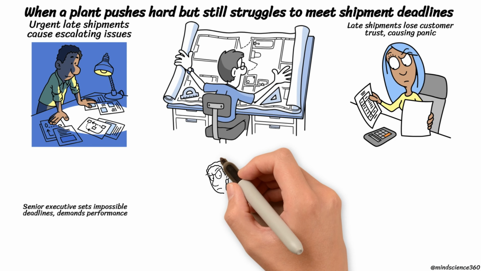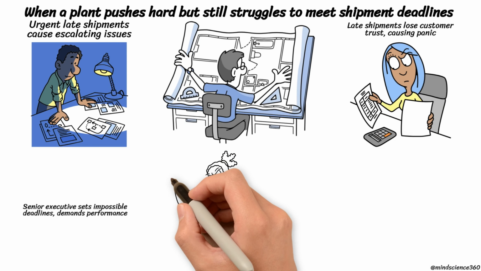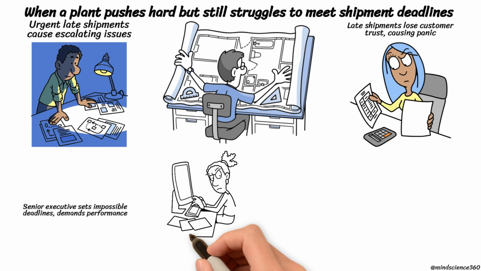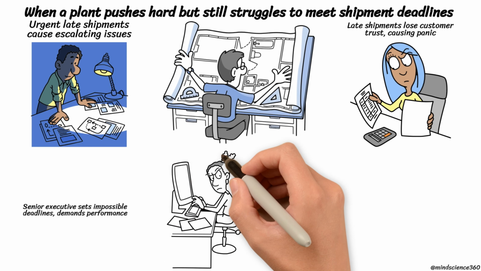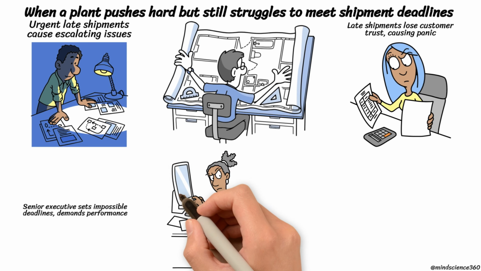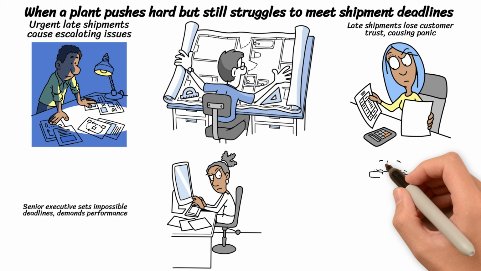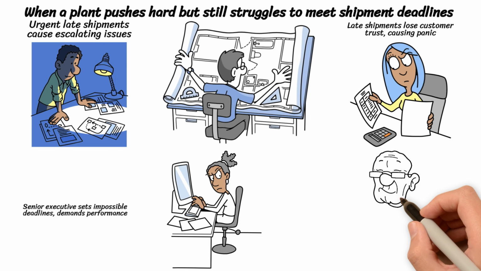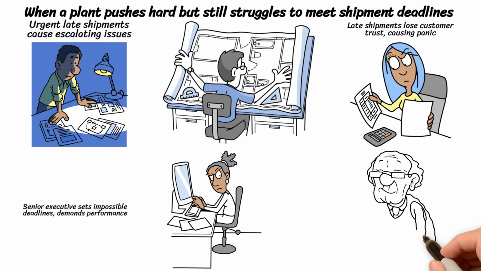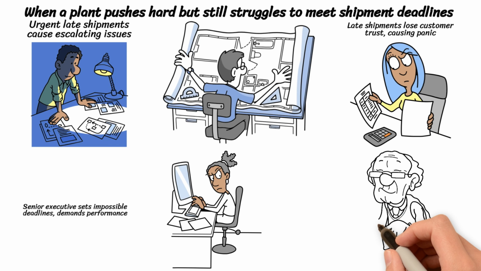A senior executive arrives and demands performance, shipments, and income, then sets an impossible deadline. The team works overtime to rescue one order, but the same chaos returns the next morning. You will learn how to define the goal, measure progress, find constraints, and improve flow systematically.